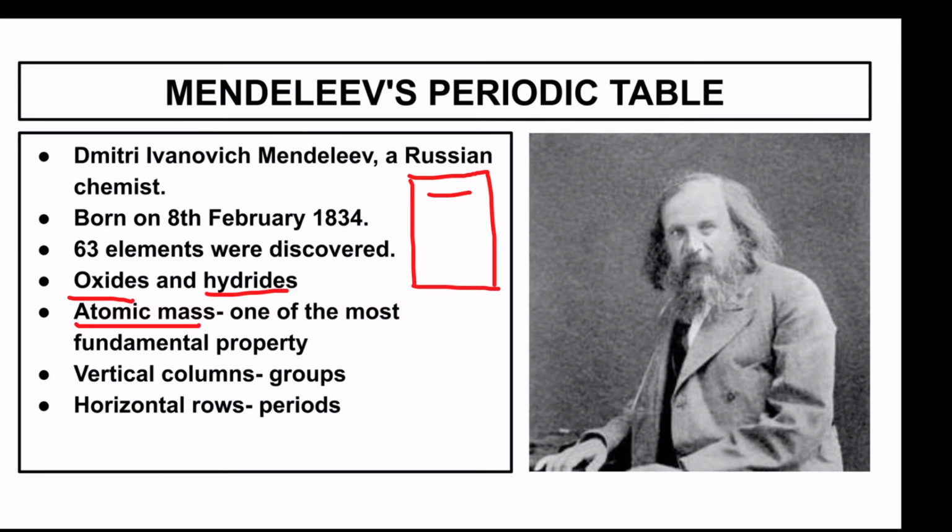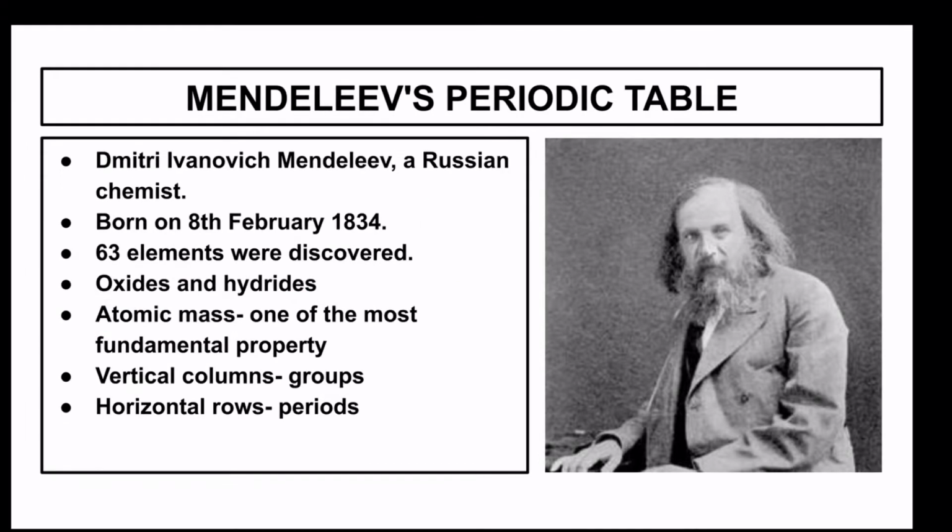After making the cards, he pasted these cards on the wall in the increasing order of their atomic mass. And he found that after a certain gap, the properties of elements are being repeated. Then he made his table, which is known as Mendeleev's periodic table. In his periodic table, the vertical columns were known as groups and the horizontal rows were called periods.